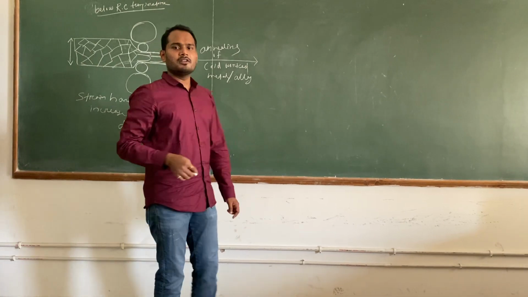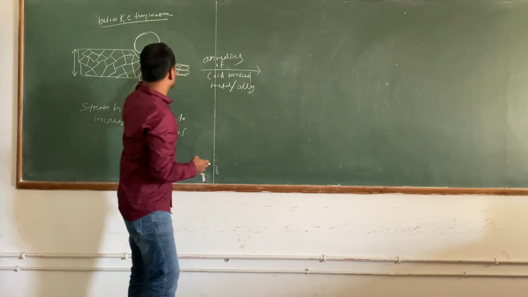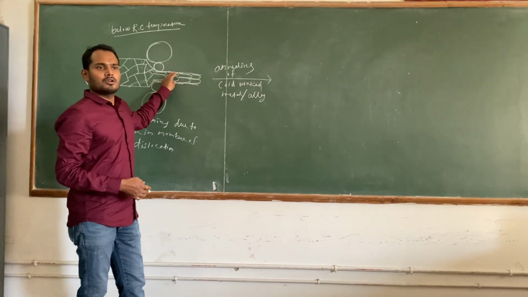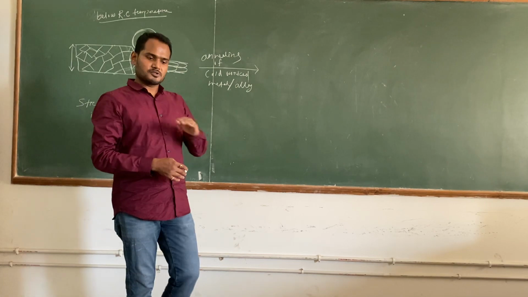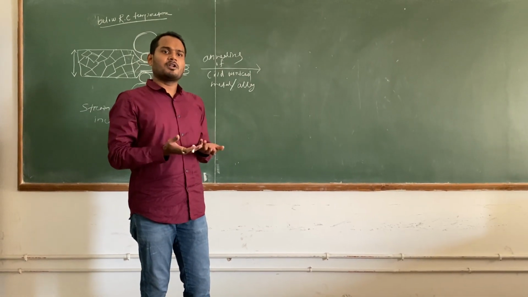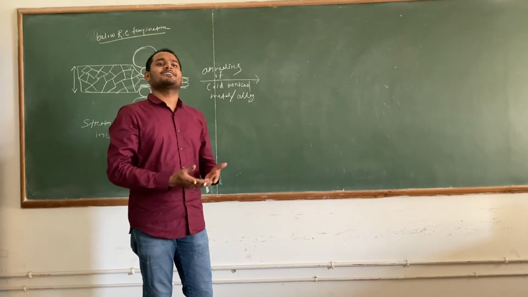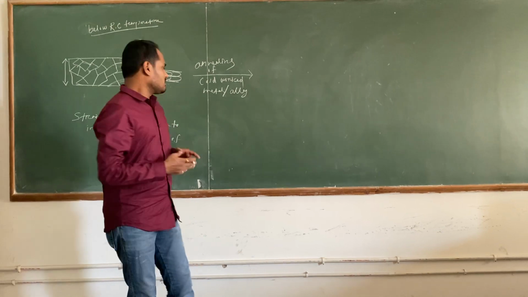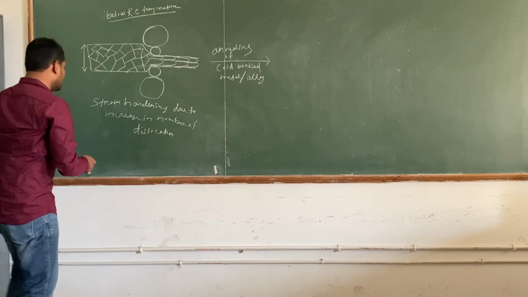So what is exactly annealing? In the annealing process we do what? We take this metal or alloy and heat it to a high temperature. We will raise the temperature slowly, from a low temperature to a high temperature, right? And some phenomenon will happen inside the material which will again bring ductility into the material. Strain hardening means the strength is increasing but ductility is decreasing. I can write like this.